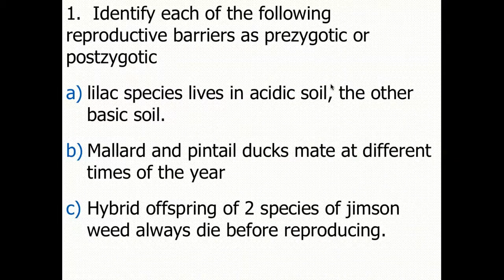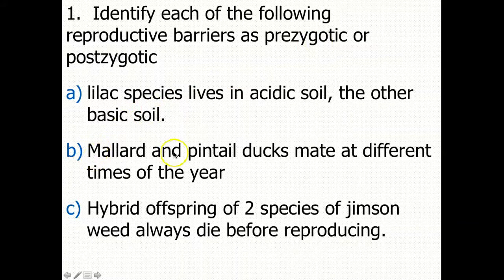Here is a question for you. I'll let you read it and you can pause the video here. If you didn't pause, I'll just give you the answer. Identify each of the following reproductive barriers as prezygotic or postzygotic. If the two plants live in different soils, this is going to be a prezygotic barrier. And that's going to fall under habitat isolation.